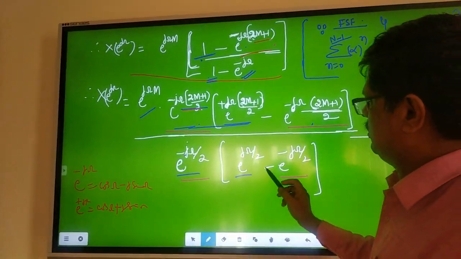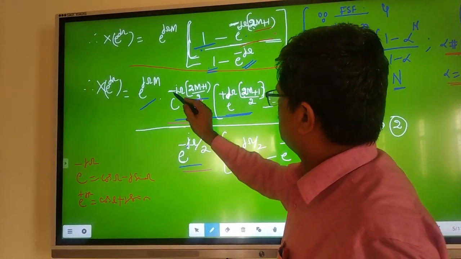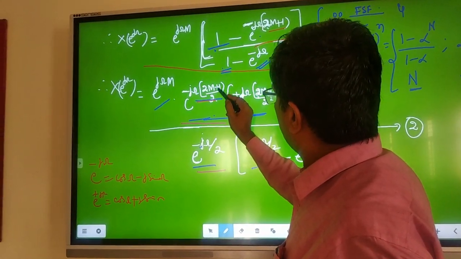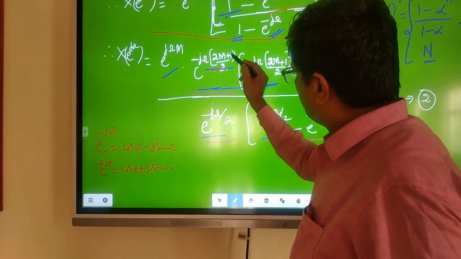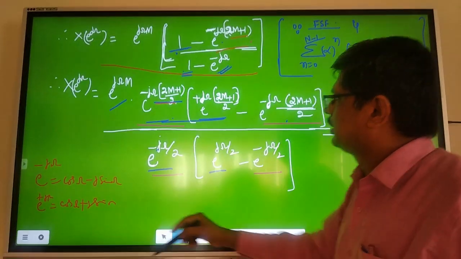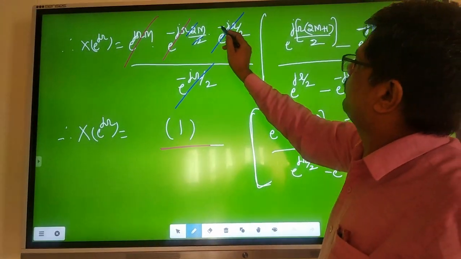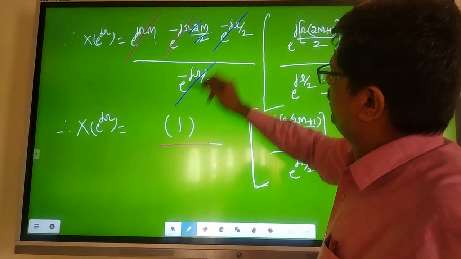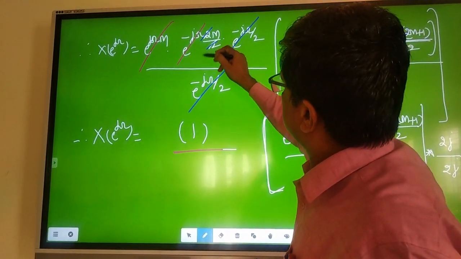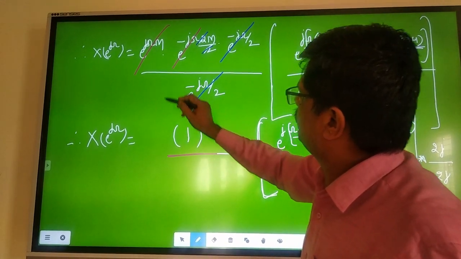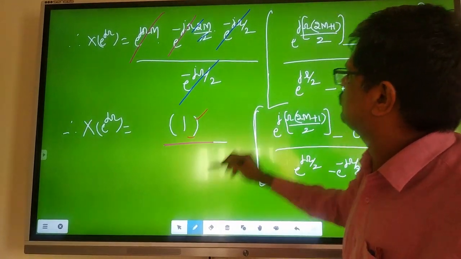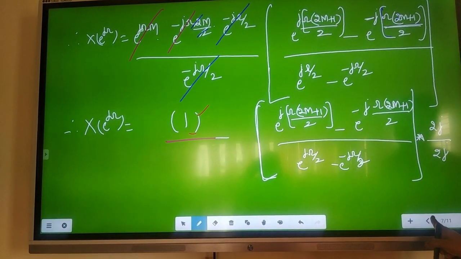And similarly, the second one. Now see, this e power minus j omega by 2 into e power minus j omega by 2, the exponents get cancelled, so you will get 1. That I have shown here. Now see, e power minus j omega by 2 and e power minus j omega by 2, this gets cancelled, this and this get cancelled, and you will get the answer as 1. This side is 1. Now come to this side.